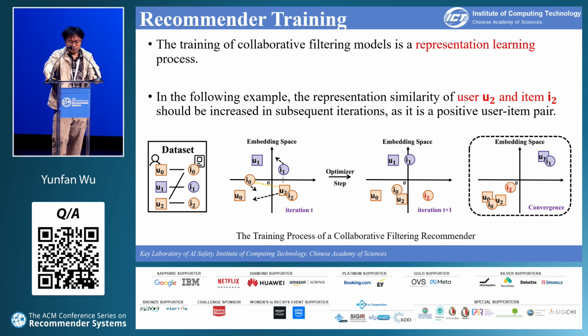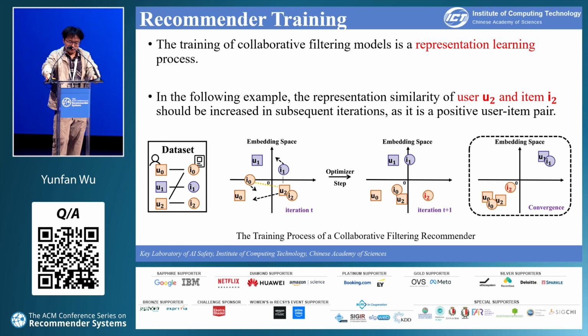To understand our approach, it is important to recognize that training collaborative filtering models is essentially a representation learning process. In this process, user and item representations are adjusted to reflect their preferences and features. Positive interactions bring representations closer, while negative ones push them apart.